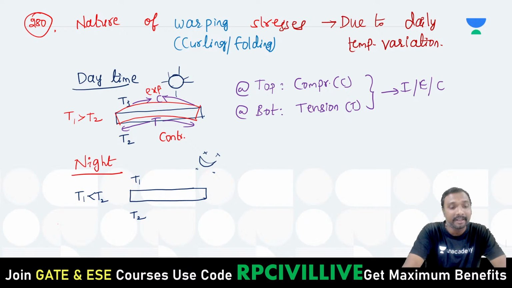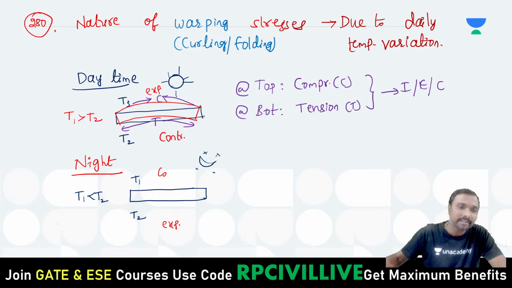Is that clear, everyone? Now, the bottom temperature is higher, which means expansion will occur at the bottom. Top temperature is lesser, which means contraction will occur at the top, right? So this is your expansion at the bottom and contraction at the top.